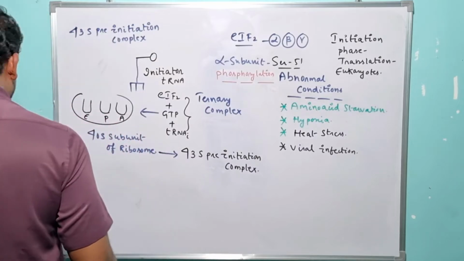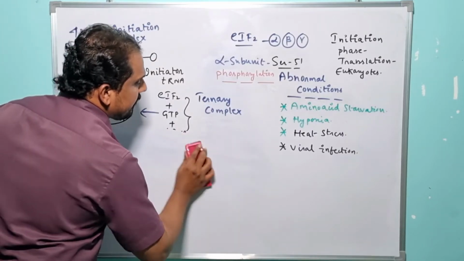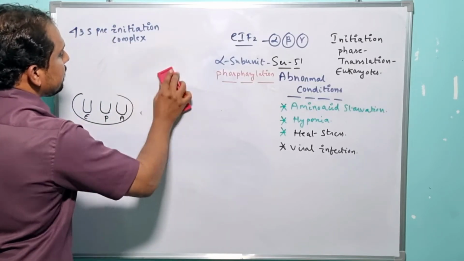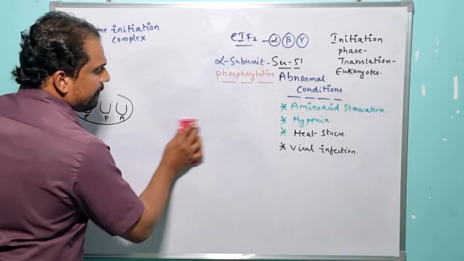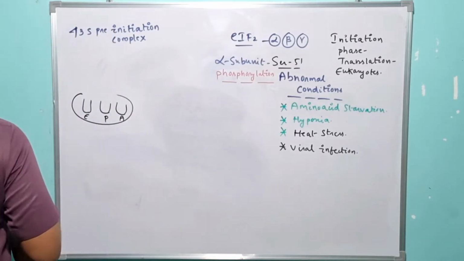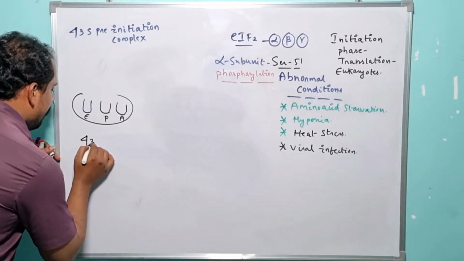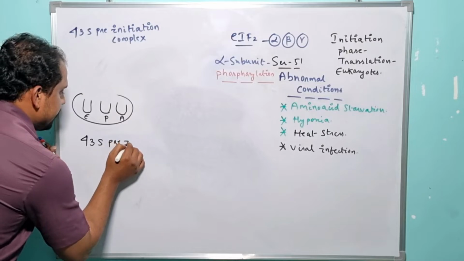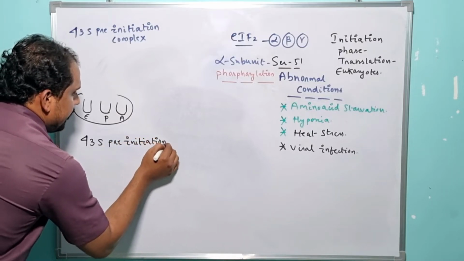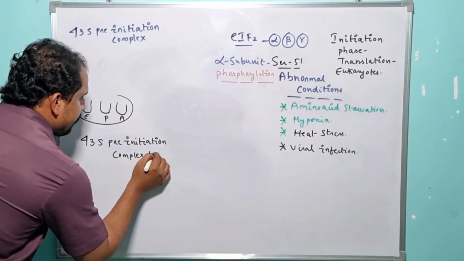So after the successful formation of the 43S pre-initiation complex, the specific 43S pre-initiation complex is capable of being recruited to the mRNA, right? So let me write it here. 43S pre-initiation complex formation, right?